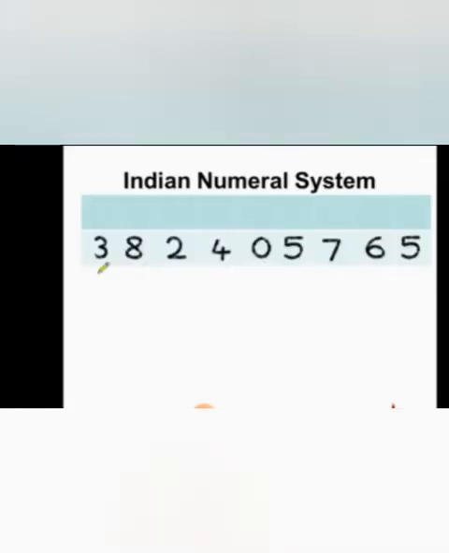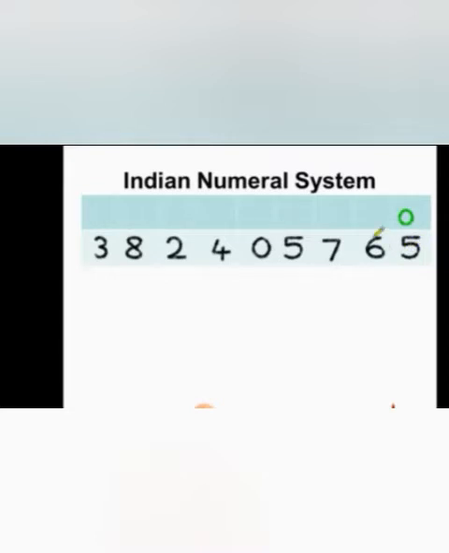So, let us try to read this big number using the Indian numeral system. First, let us place it under the place value chart according to the Indian numeral system. Starting from the rightmost digit, we know it is the ones place.